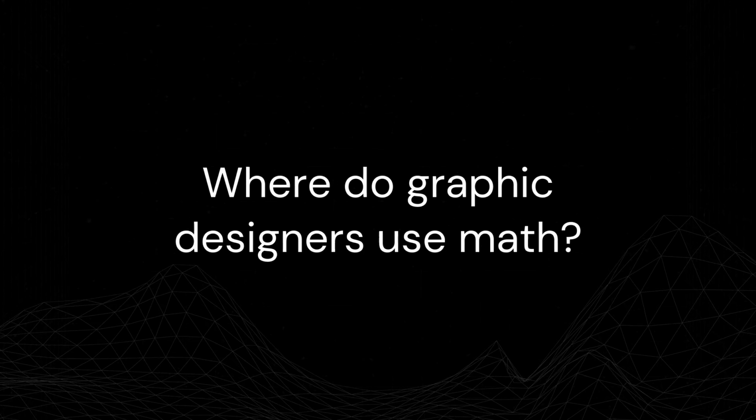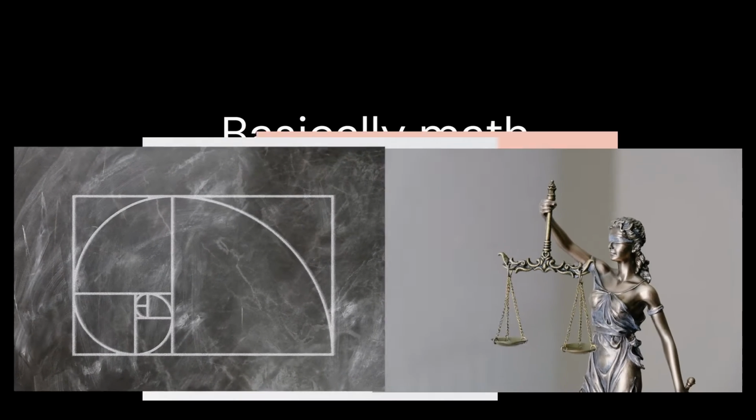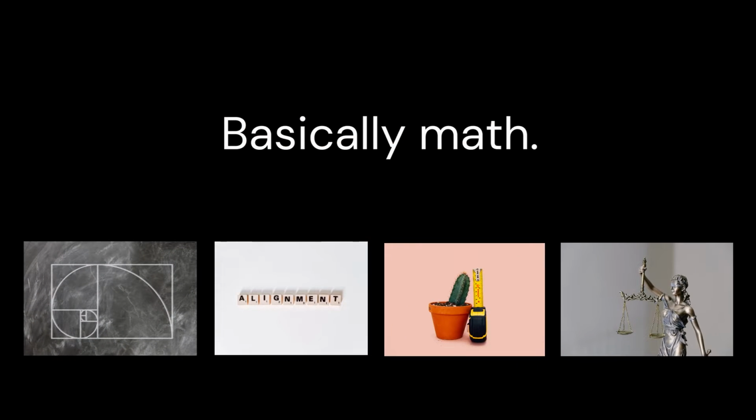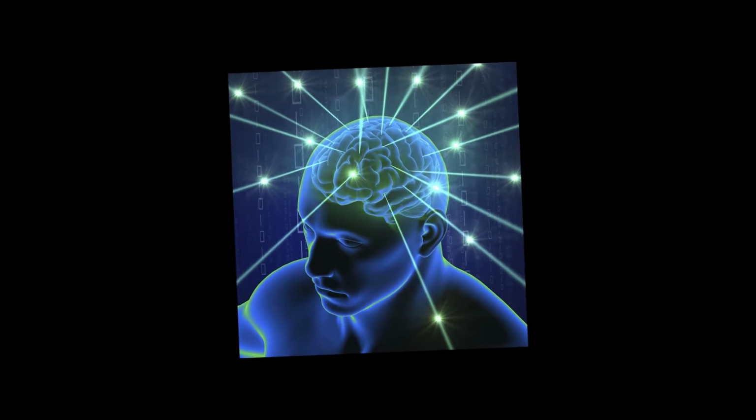So, where do graphic designers use math? Math is used all the time in graphic design. Things such as measurement, alignment, proportions, and ratios are mathematical concepts often used by graphic designers in order to make their designs more well-balanced and attractive. Graphic designers often don't have enough time to go into complex math while working on projects. You don't have to be a math genius to be a designer, but really understanding the most fundamental mathematical concepts gives you an advantage and opens many new possibilities.